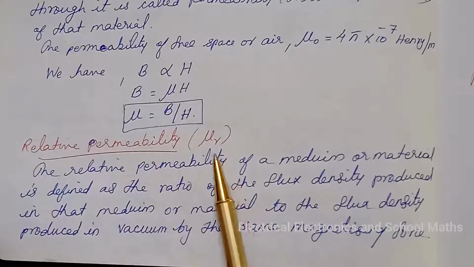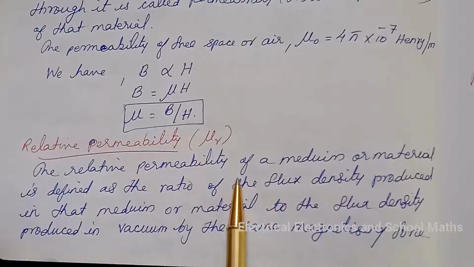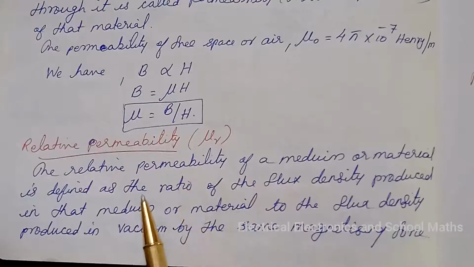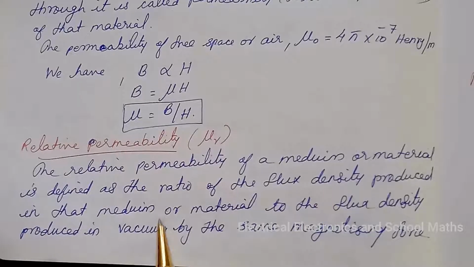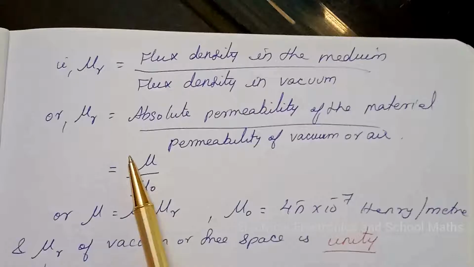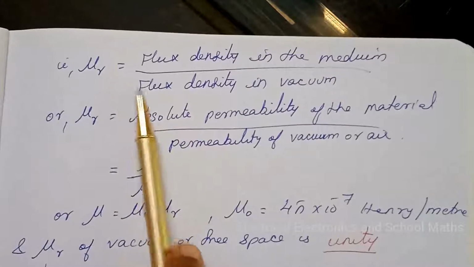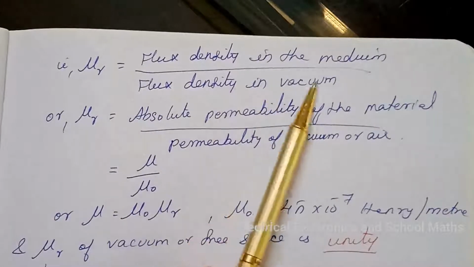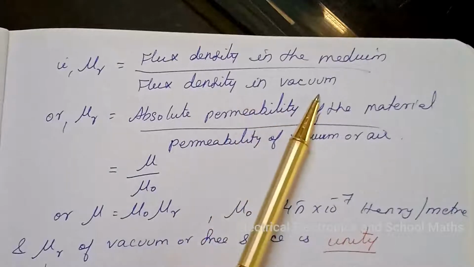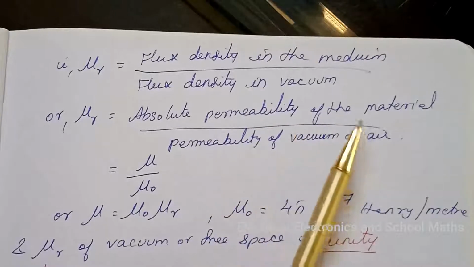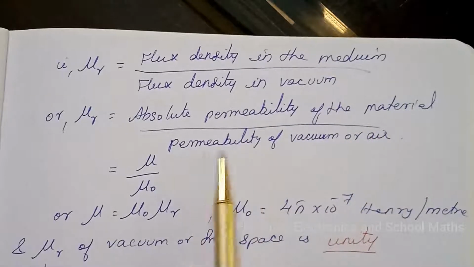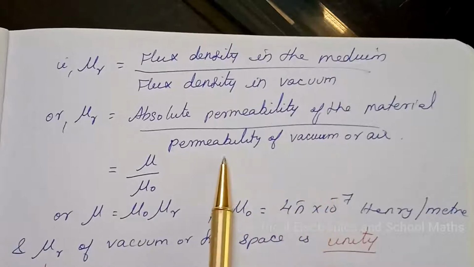Relative permeability, mu r. The relative permeability of a medium or material is defined as the ratio of the flux density produced in that medium or material to the flux density produced in vacuum by the same magnetizing force. That is, mu r is equal to flux density in the medium divided by flux density in vacuum, or mu r is equal to absolute permeability of the material divided by permeability of vacuum or air.